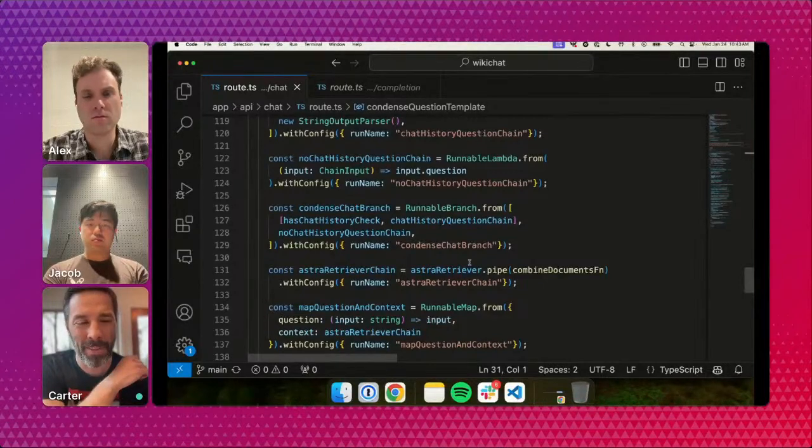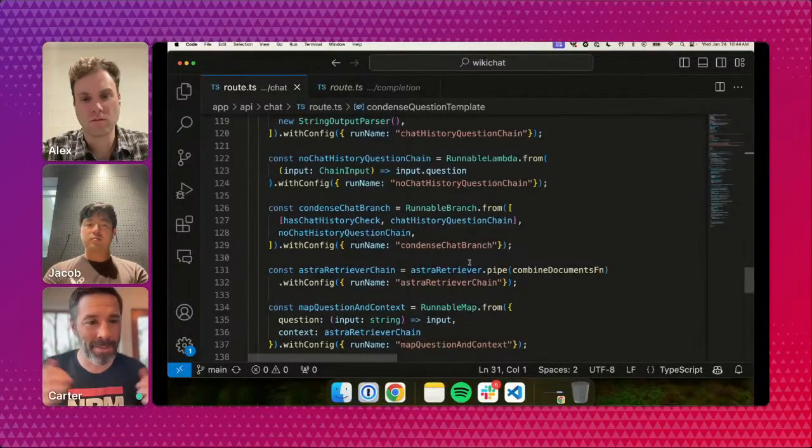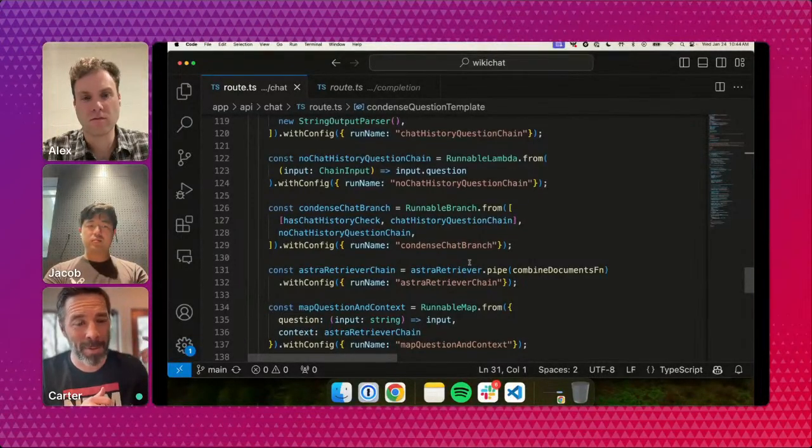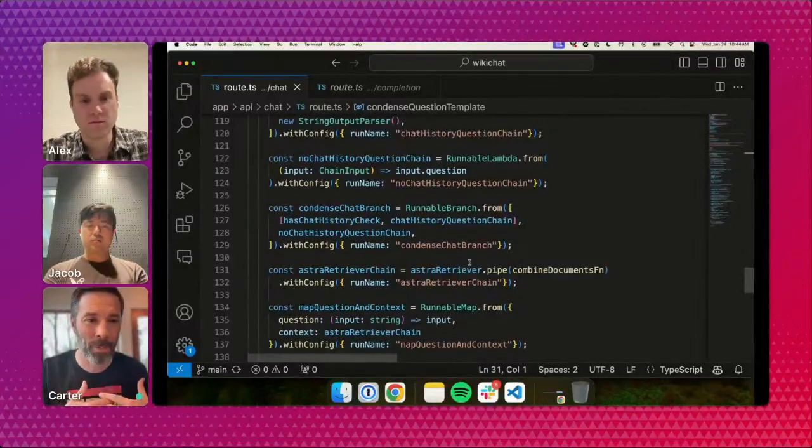And we don't need to bother to look at how that function is defined. It's a one-liner. Remember at the very top of this post, Vercel, we haven't talked enough about it, but the Vercel AI SDK is doing a lot of really useful work. Someone in the chat asked, where's the chat history stored? Is that stored in the database? No, the chat history is stored in the client. The chat history will go away the minute you close your browser. But as long as you're using the web application, the client is keeping track of your chat history, and it's passing the chat history to the server side, to the API route that we're building.